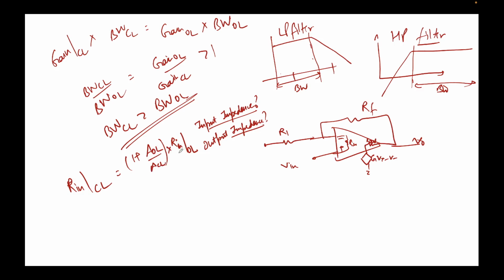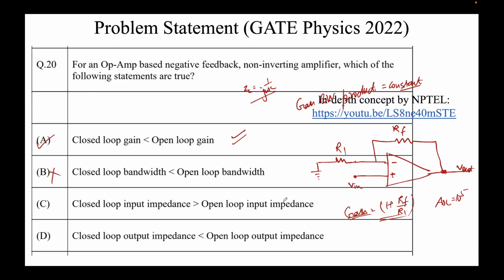Now, if I want to see the ratio of Rin closed loop divided by Rin open loop, this is 1 plus AOL upon ACL. And we know that open loop gain is higher than ACL, so this quantity would be greater than 1. Thus, Rin closed loop should be greater than Rin open loop. So closed loop input impedance should be higher than open loop input impedance.